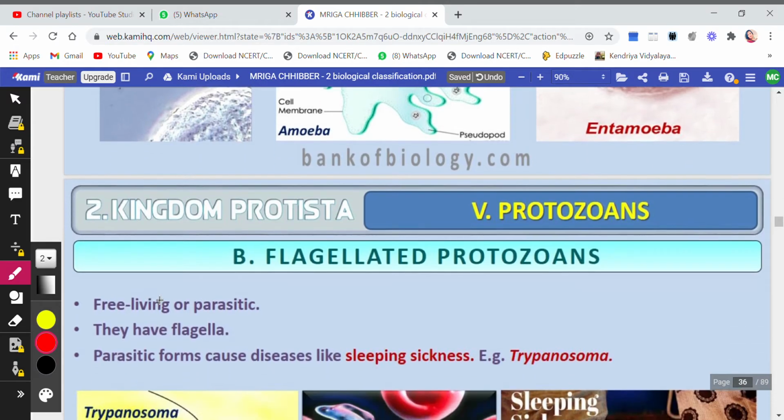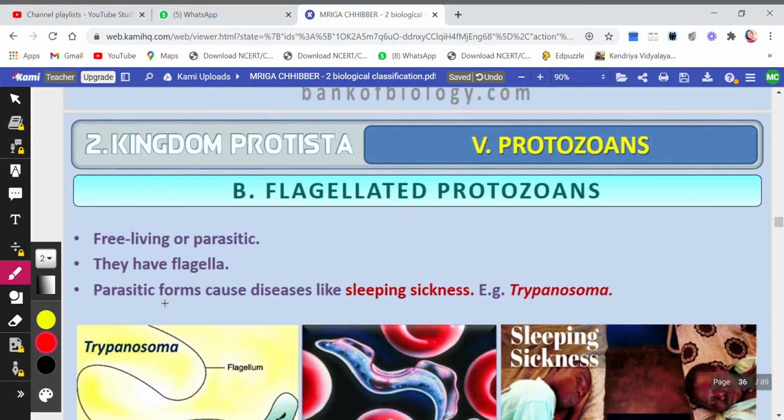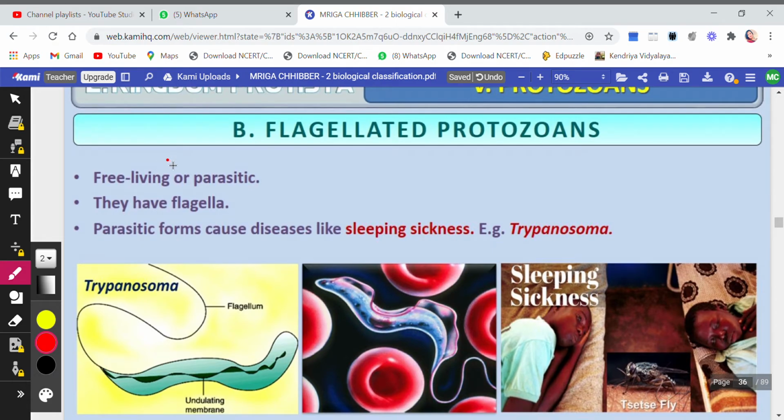Okay. Then flagellated protozoans, free living or parasitic, that is, they could be free living, independently living, or they could live on some other host organism. They have flagella and they may cause diseases like sleeping sickness, example Trypanosoma. Now Trypanosoma is the name of the organism and the disease which it causes is called sleeping sickness.